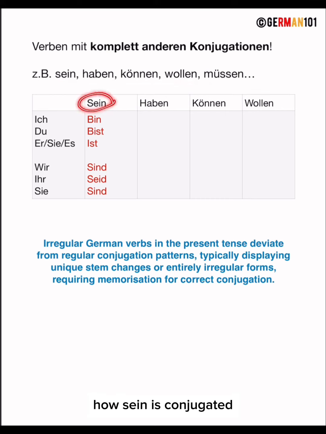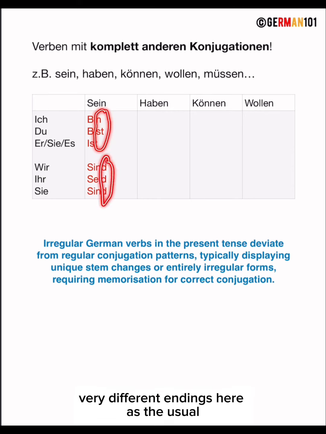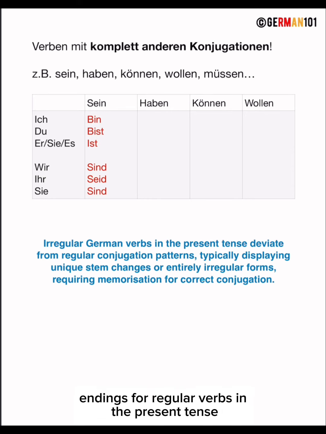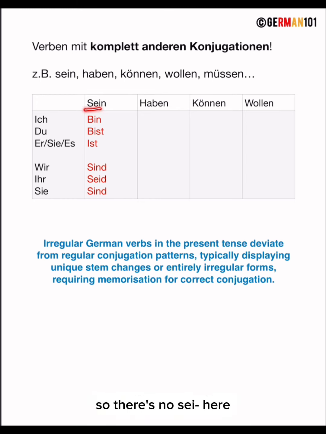How sein is conjugated is ich bin, du bist, er, sie, es ist, wir sind, ihr seid, und sie sind. So, as you can see, very different endings here than the usual endings for regular verbs in the present tense. And also it's completely different from the verb stem. So there's no sein here, except here. Okay, now sein means to be, just in case you didn't know. And haben means to have.